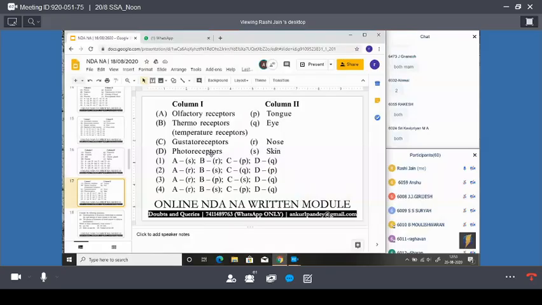Can you name the three anterior parts of the forebrain, guys? Anyone? Try more.